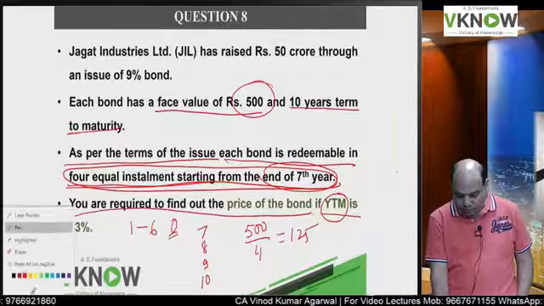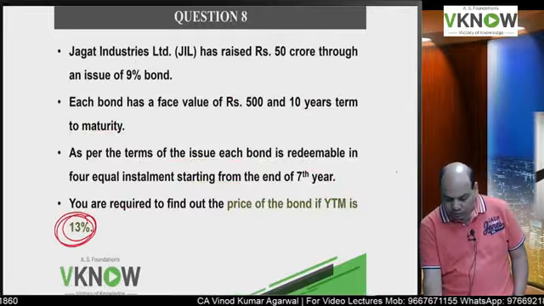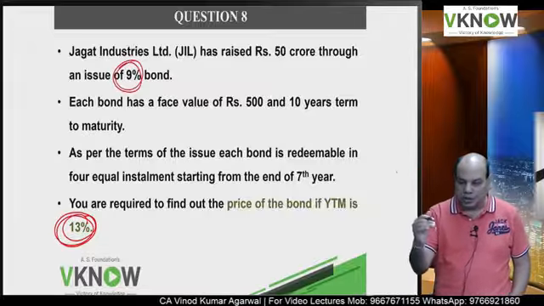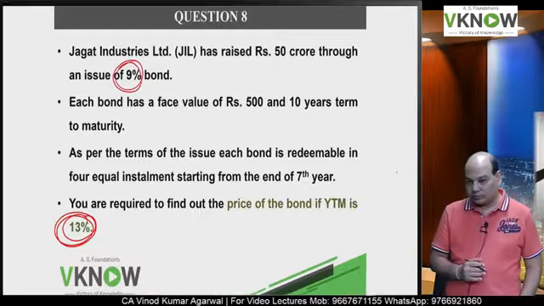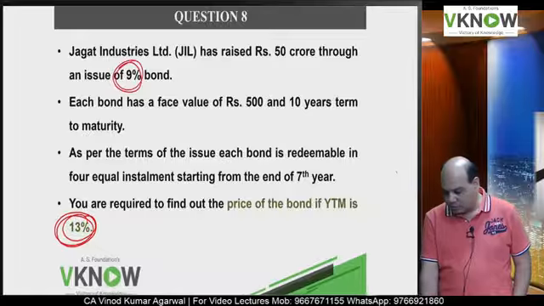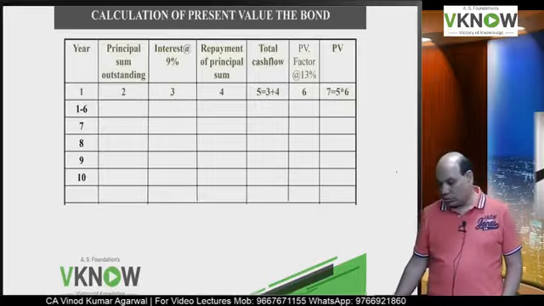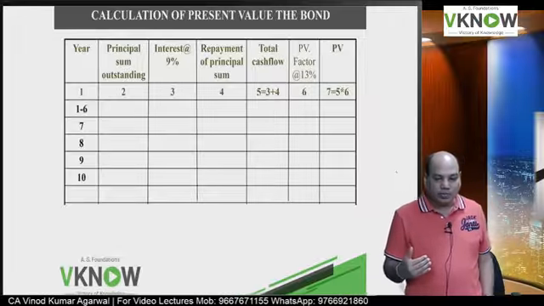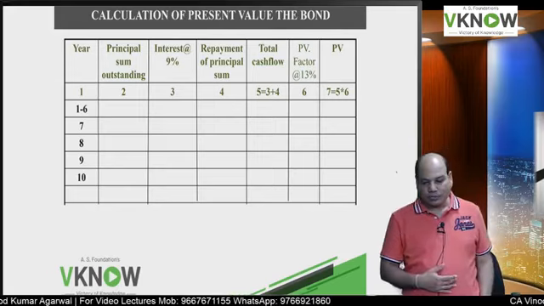Okay, once again, before solving: if the required return is 13 and the coupon is 9, will the final answer be less than 500 or more than 500? It will be less than 500, because your required return is more than the coupon rate. If the required return is more than the coupon rate, the bond will be issued at a discount, or the bond will be bought at a lower price.